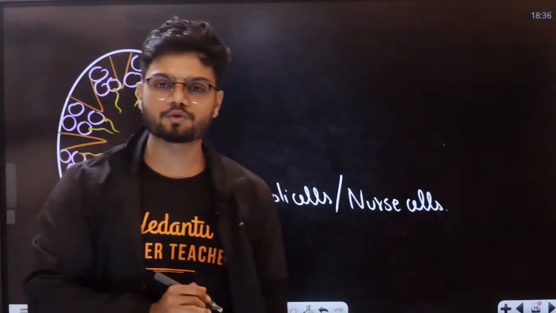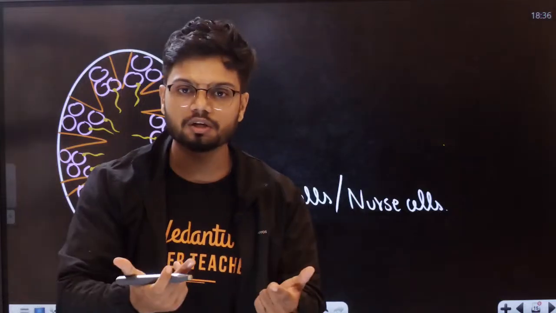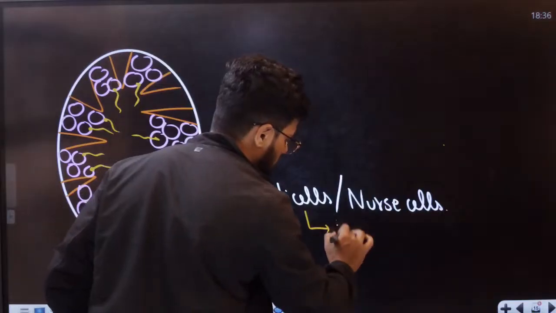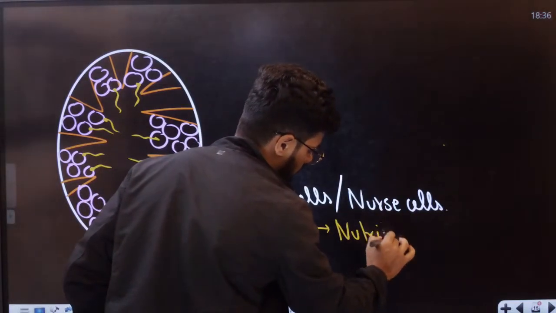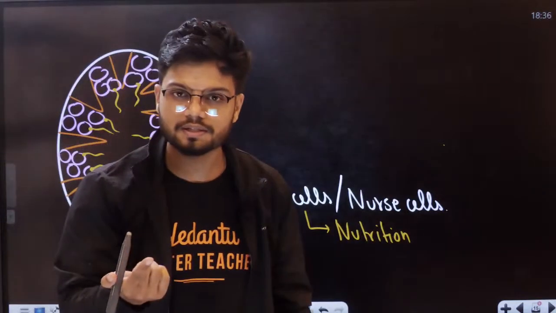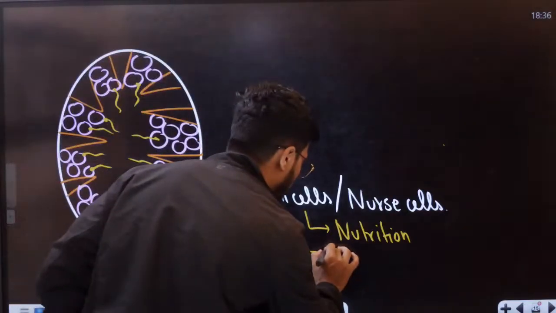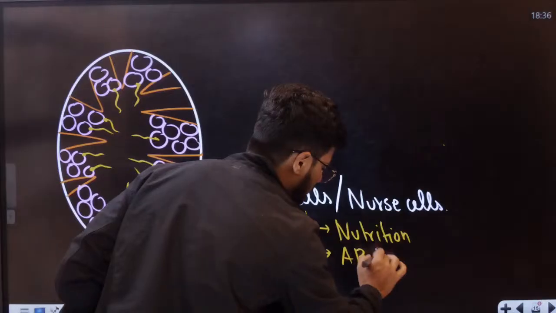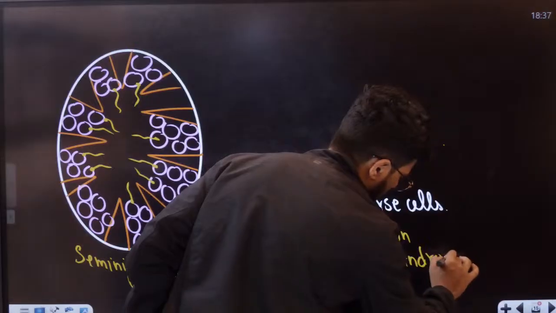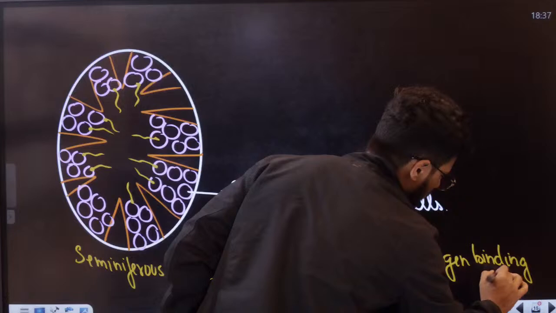Now, you might ask me, students, what is the main function of the nurse cell? The main function of the nurse cell is to provide nutrition to the germ cells. Do they have other functions, students? Yes, they do. These Sertoli cells can also produce something called ABP, androgen binding protein.